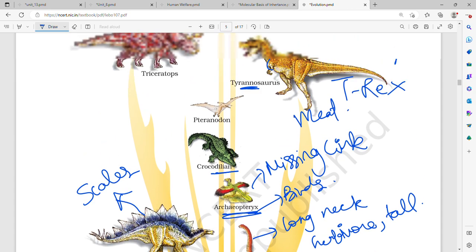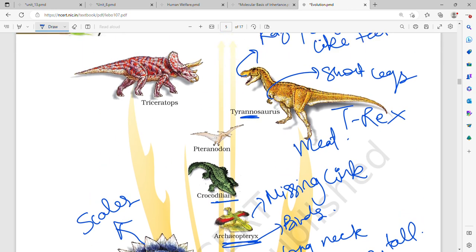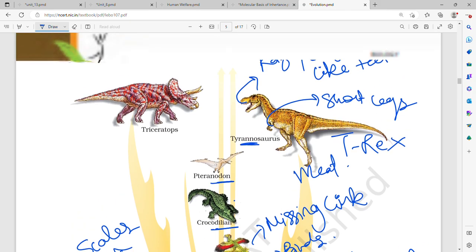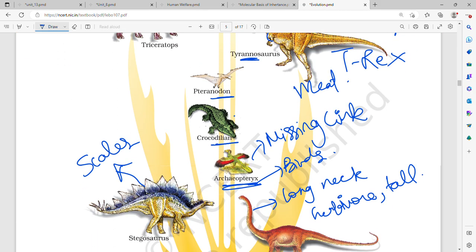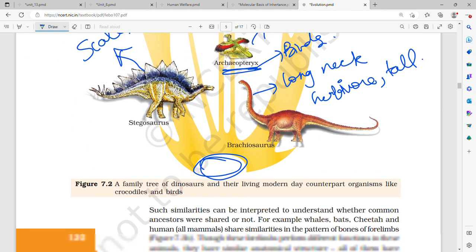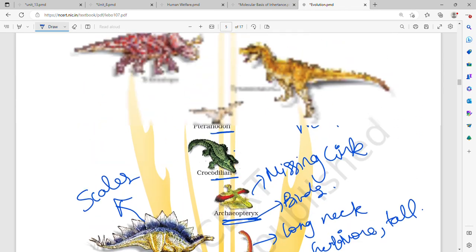Crocodilian. Crocodiles also have direct ancestors among the dinosaurs, and Pteranodon was the flying dinosaur.